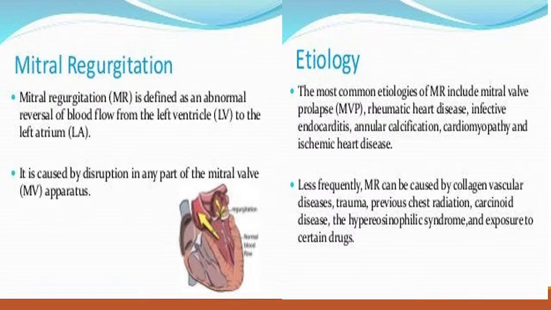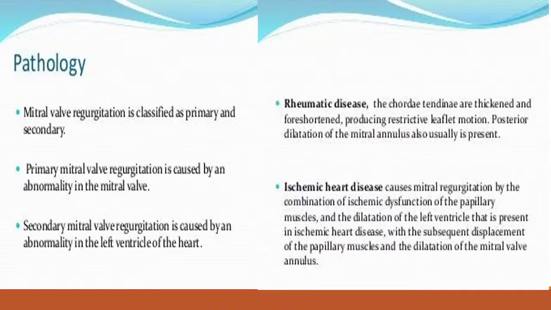So there are many causes of mitral regurgitation, like MVP, rheumatic heart disease, infective endocarditis, annular calcification, cardiomyopathy and ischemic heart disease. Primary mitral regurgitation means disease in the valve. Secondary mitral regurgitation means any disease that causes dilatation of the left ventricle.